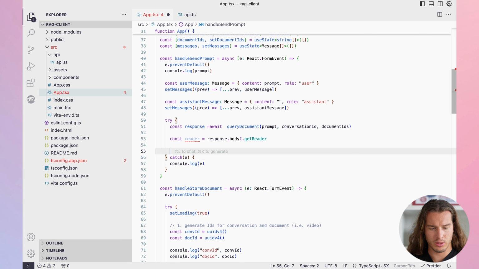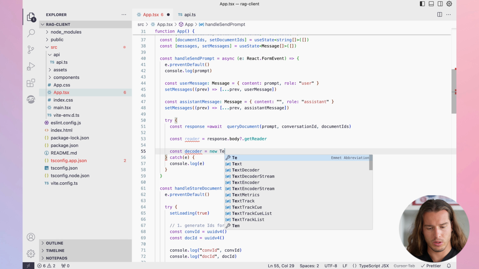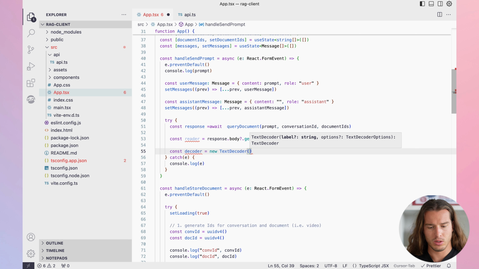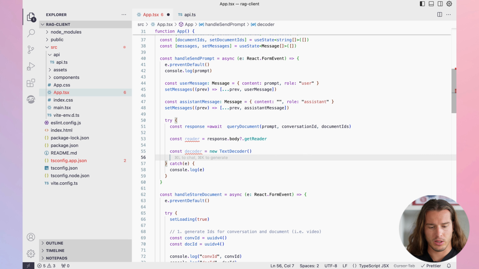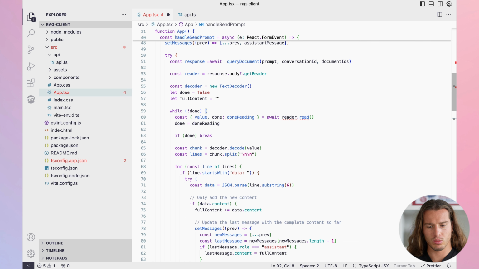Let's go back here. Now we need a decoder, which is a new TextDecoder. By the way, what I'm doing right now is just general client-side streaming. It's nothing specifically related to RAG or anything, it's just receiving a readable stream. And because of that, let's just paste the code for it.